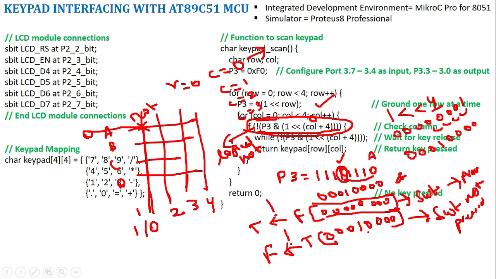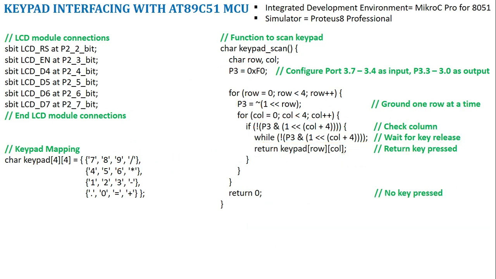So if the condition is satisfied, what are we going to do? We are going to check whether the key is released. Right? So while of the same condition, right? So until I release a key. So here already we have seen when the switch is pressed, I will get true here. Condition to be true. So here also it is true when the switch is pressed.